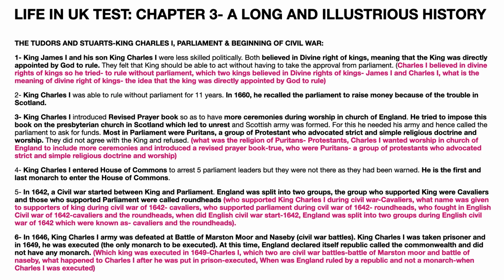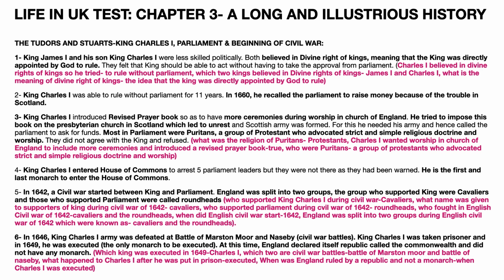The next point is in 1646, King Charles I army was defeated at the Battle of Marston Moor and Naseby, which were the Civil War battles. King Charles I was taken prisoner and in 1649 he was executed. He was the only monarch to be executed. At this time, England declared itself republic called the Commonwealth and did not have any monarch.